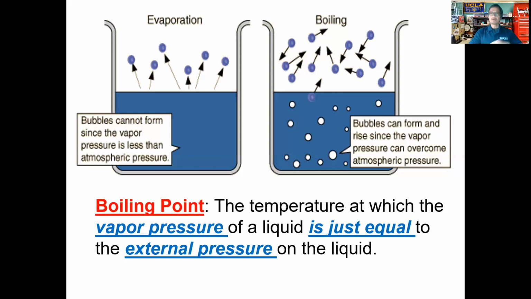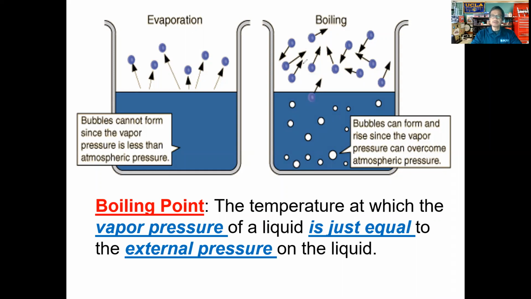So on the macroscopic scale, that is, the events that we can observe with both boiling and evaporation, and that's what you see on this screen here. We need to be able to distinguish between the two of them. We can describe the similarities, and I'll go ahead and do that. But we need to be able to distinguish between the two of them, and then be able to explain that difference based upon the behavior of the particles.